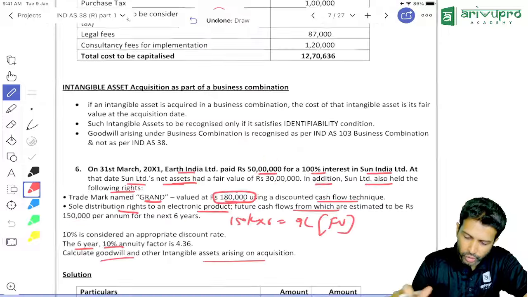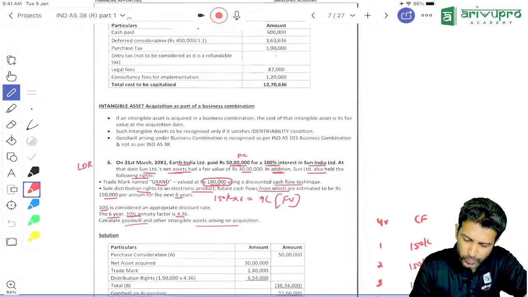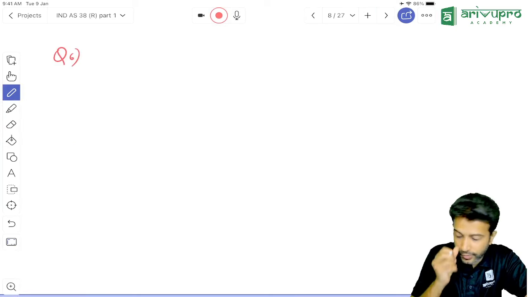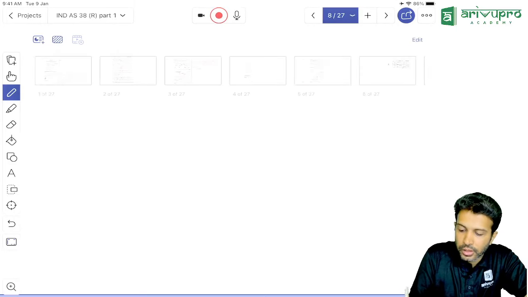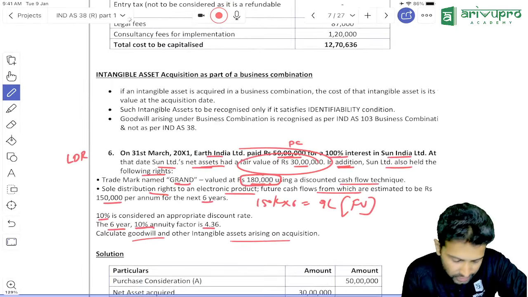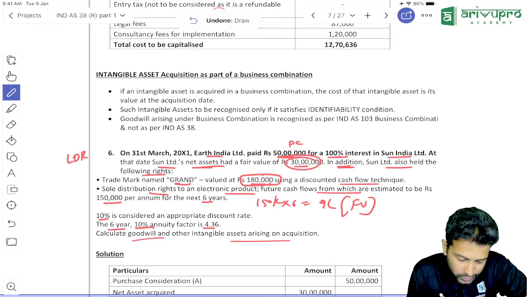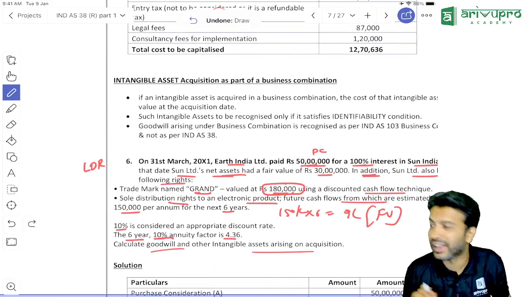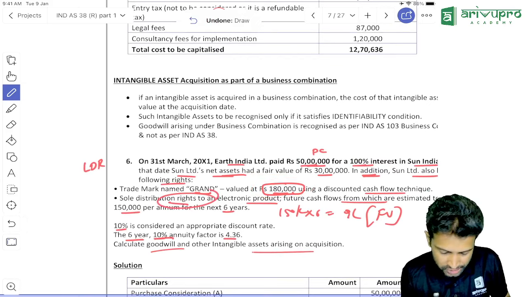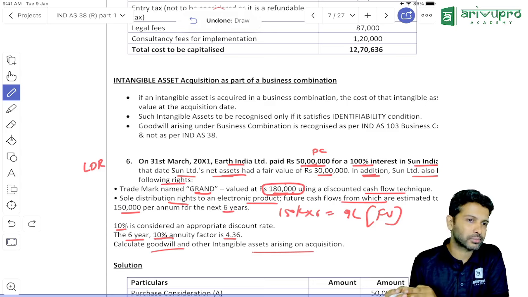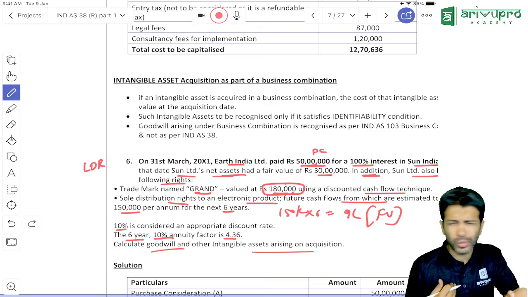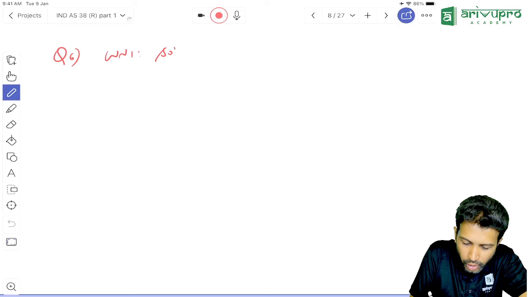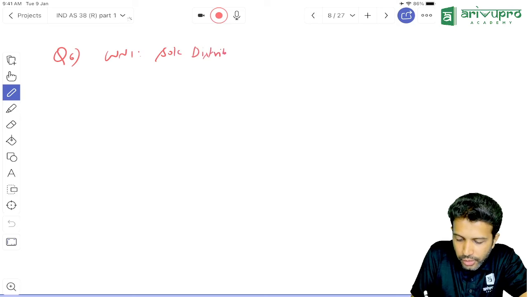Maybe this one I've solved already, I think here only. But anyway, no problem. Once again, I'll quickly review this. Question number 6. First, we'll put up one working note. Do we have only 30 lakh net assets or 2 more? In addition to 30 lakh, we have 2 more assets. One is your brand. In the brand, is the valuation given? Given. But what about the distribution rights valuation? Given or missing? Missing. That means we need to find it out. That is also a one-liner answer, but anyway, I can show it to you. So I'm trying to find out the sole distribution rights value.